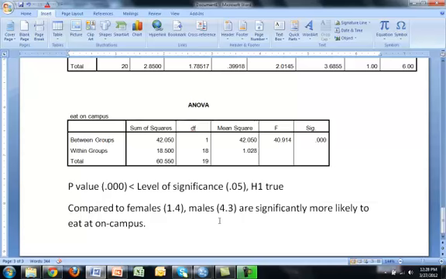And that concludes the Anova example. Try it on your own, please.